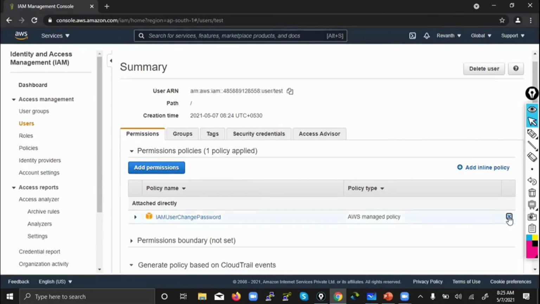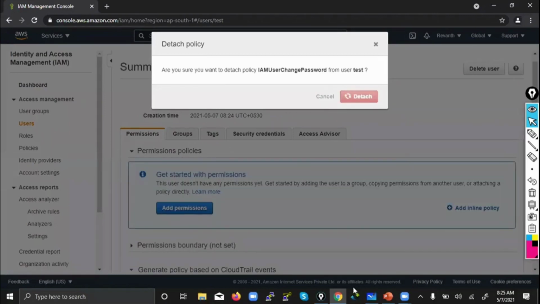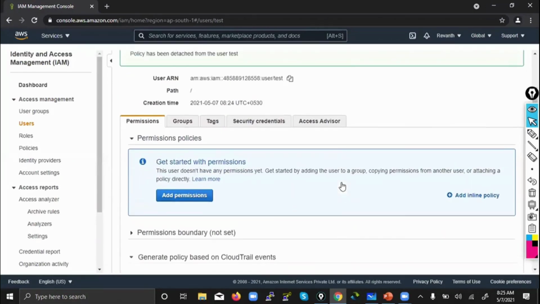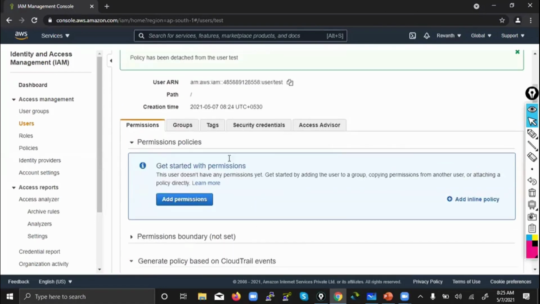I will remove this so that you won't get confused. So what did we discuss? We can attach a policy to the user, right? Any policy, that can be customer managed or AWS managed. So, add permissions.